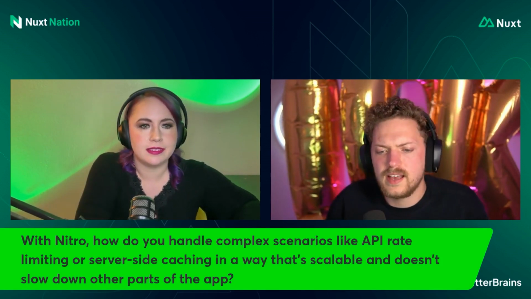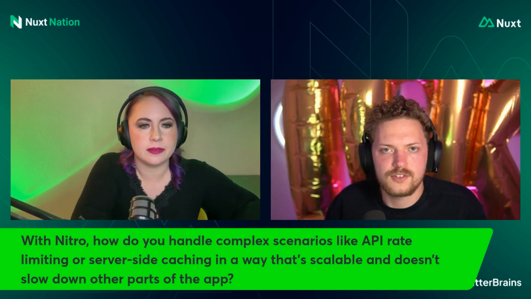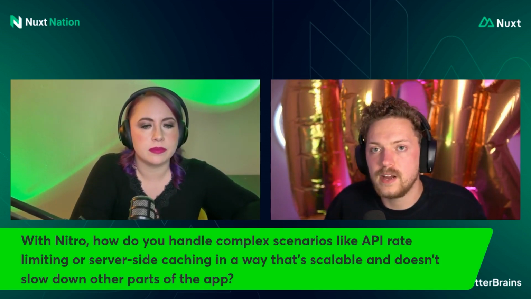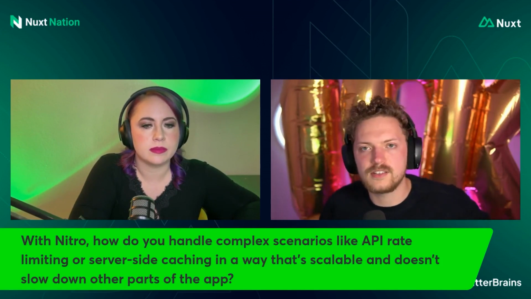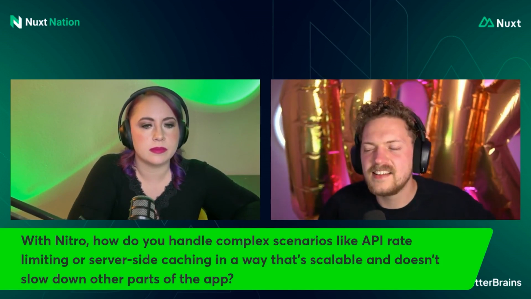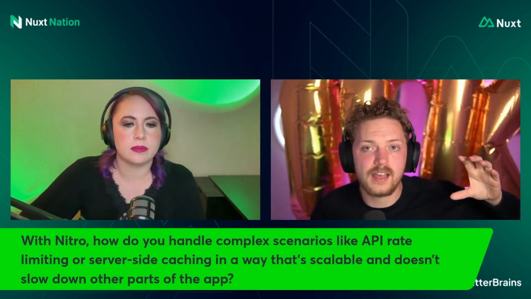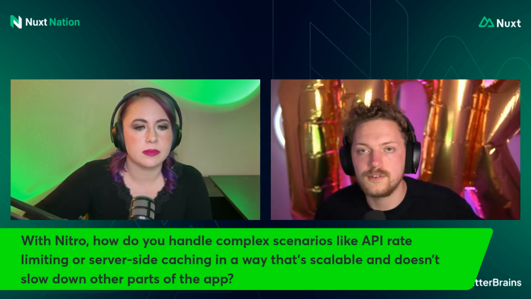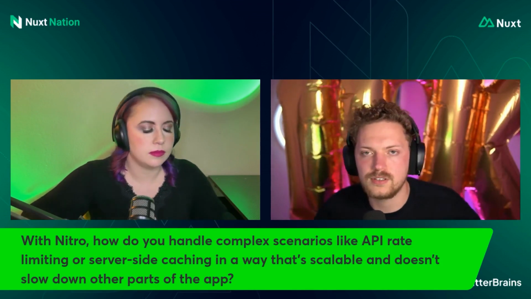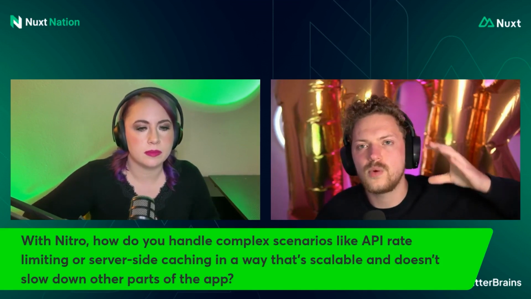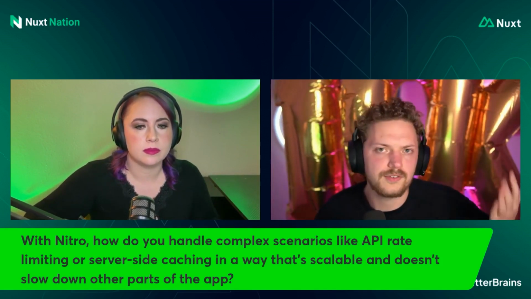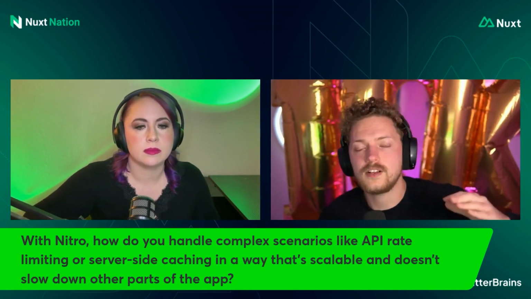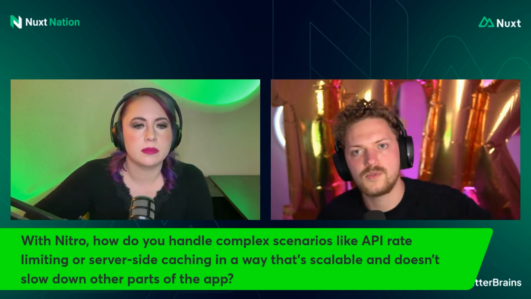Yeah, I think server-side caching shouldn't slow down any app parts. I think it should actually boost the page speed, right? And with something called defineCachedEventHandler, with more time we'd get into this as well, but I have a video on all that on the channel. You have a way to say, okay, I want to cache a certain request, or I want to cache certain functions in Nitro itself. So not even the whole request, if you need to do authentication and stuff. To make sure these are executed quickly, and with SWR, stale-while-revalidate in the background, you can always get cached data, maybe sometimes stale, but it will always be revalidated in the background, which is pretty useful.